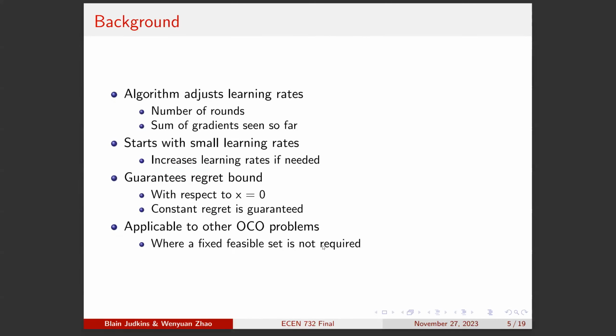Some more background. The algorithm adjusts the learning rates with the number of rounds and the sum of the gradients seen so far. It starts with small learning rates and increases the learning rates if needed. It guarantees regret bound with respect to x equals 0. Constant regret is guaranteed. Applicable to other OCO problems where the fixed feasible set is not required.